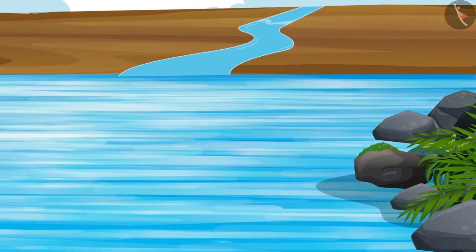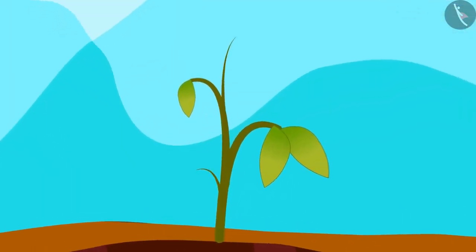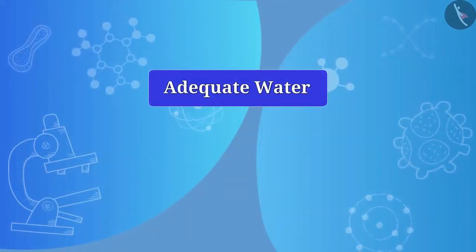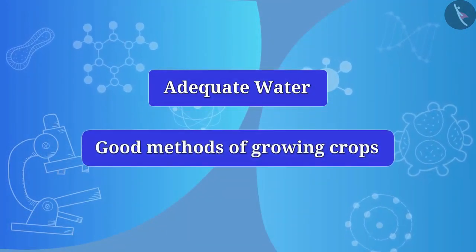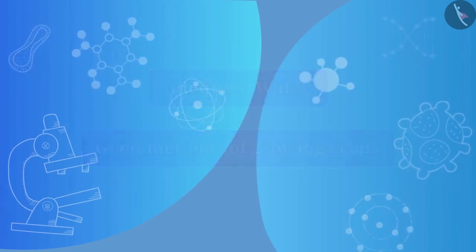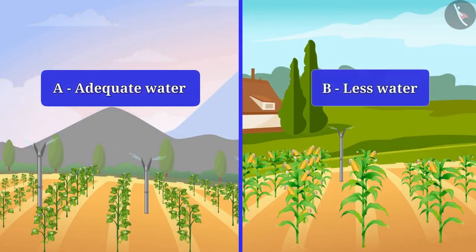Do you know what else plants need for their growth? Apart from nutrients, plants require adequate water and good methods of growing crops. But how? Let's understand. Friends, there are two lands, A and B here. Plants in land A are adequately watered, while in land B, plants are not adequately watered. In which land do you think plants will grow properly?